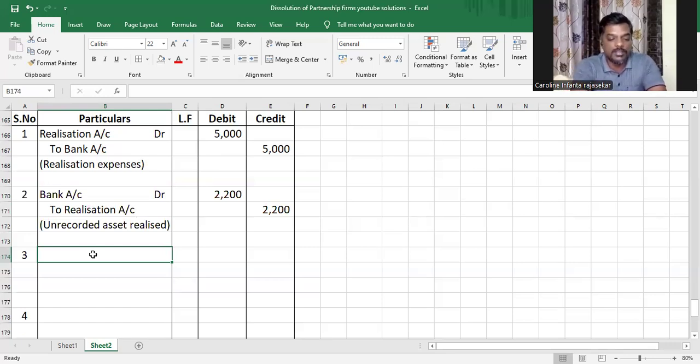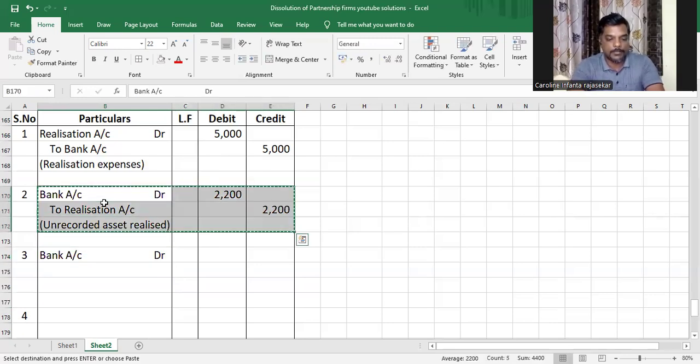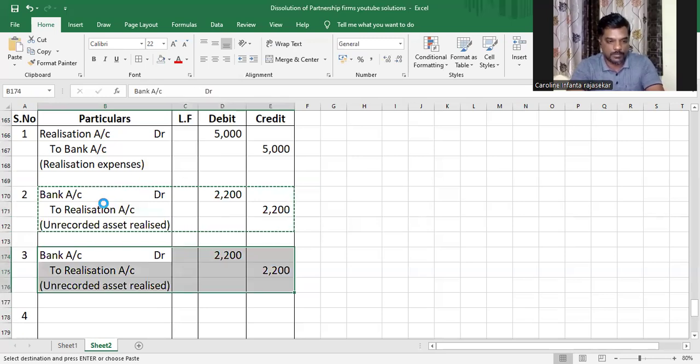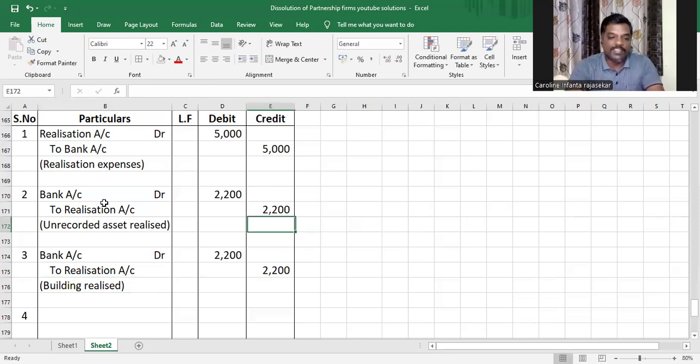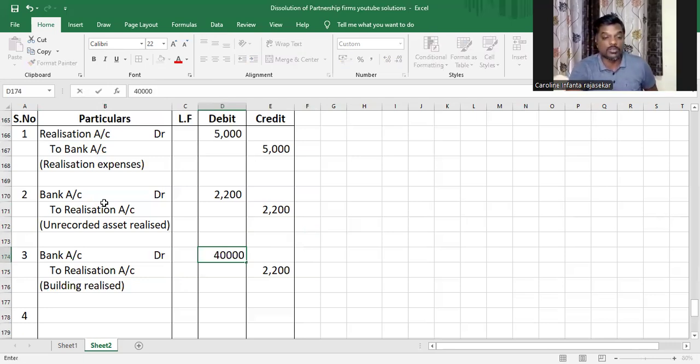So the journal entry here will be: an asset has gone out and the firm has received money. So bank account will be debited and realization account will be credited. Building realized. How much? We gave a building of 1,80,000, but against that 1,40,000 of the creditor was cancelled. So the remaining 40,000 only we have to pass. Understood or not, my dear children?